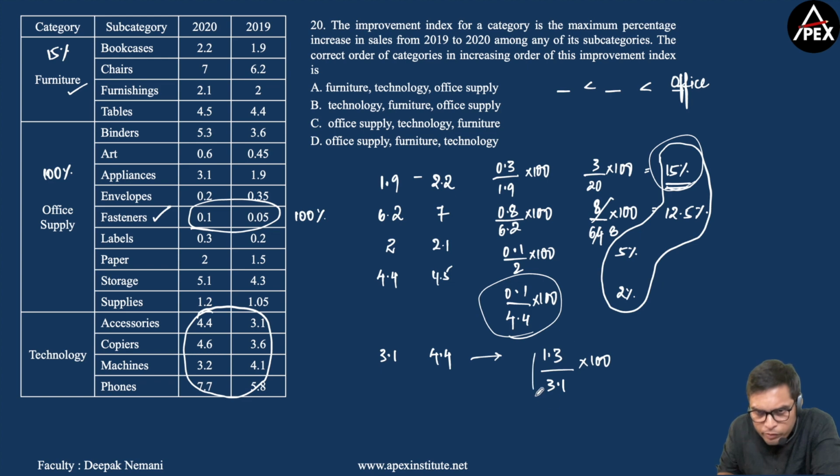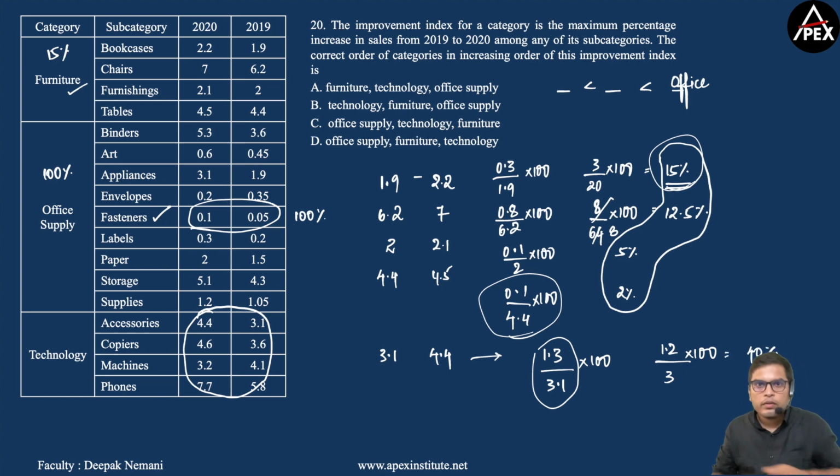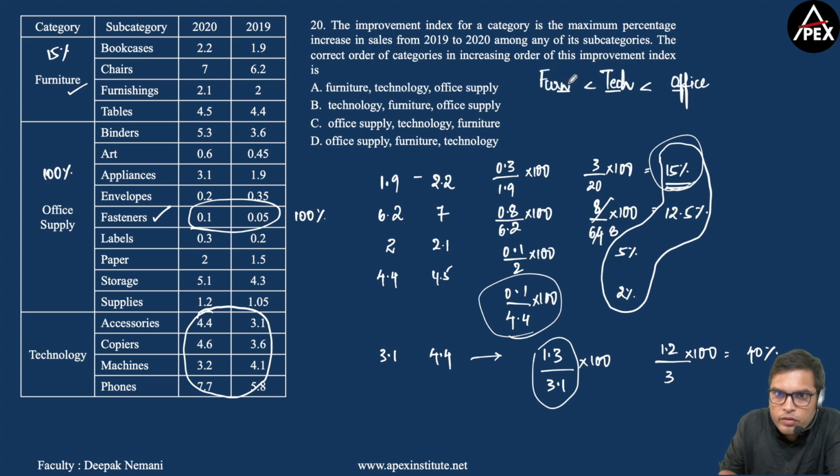Let me approximate the numerator and denominator. 1.3 I will consider as 1.2, and 3.1 as 3, into 100, which is nothing but 120 by 3, 40%. So the percentage increase here is close to 40%, which is greater than 15%. So I can say that the improvement index of technology is greater than improvement index of furniture.